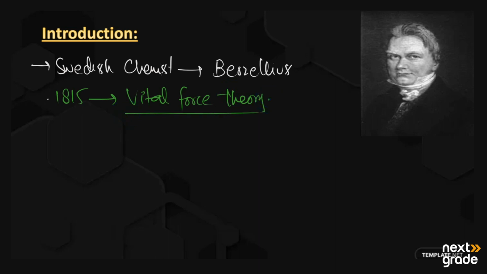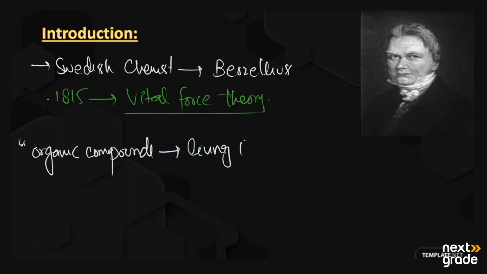Basically, the early scientists defined organic compounds as all the compounds that we gain or derive from living things. These compounds are known as organic compounds, and they come from two types of living things, that is plants, as well as animals.